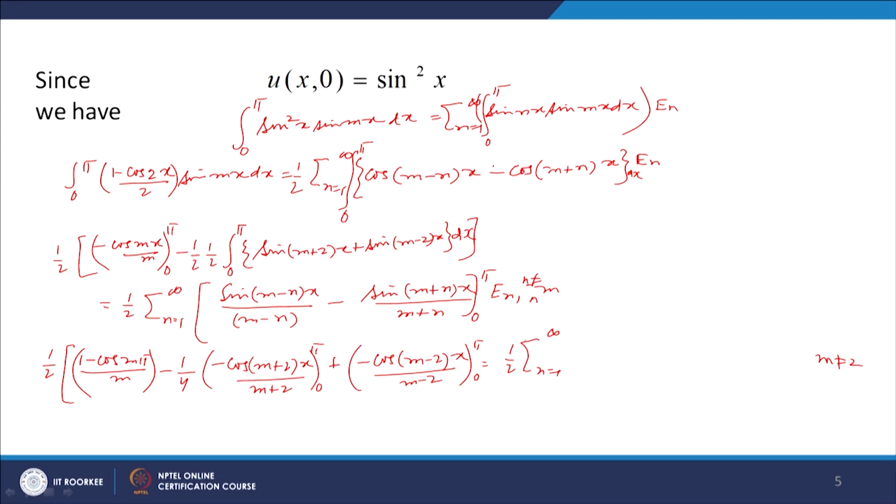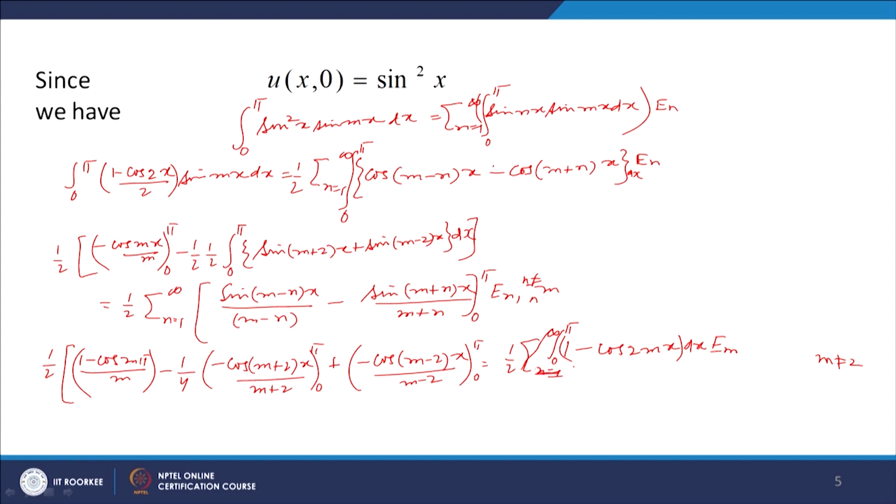1 by 2 sigma n equal to 1 to infinity, m equal to n. Okay, m equal to n means 1 minus cos 2mx divided by 1 minus cos 2mx, okay, integral 0 to pi dx and E m, because we are taking only m. So, this will be only this.